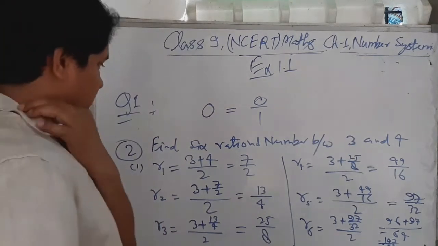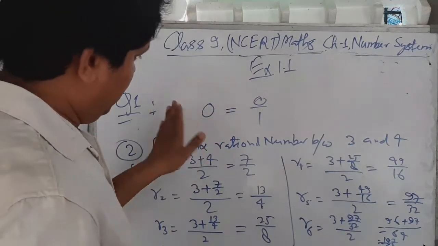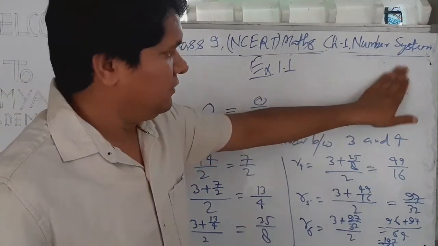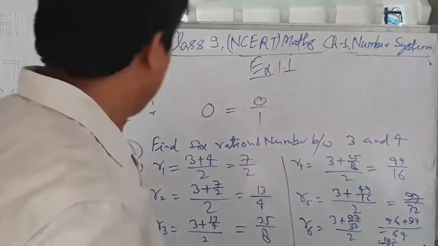We can find 6 rational numbers between 3 and 4 in a different method. Have a look.